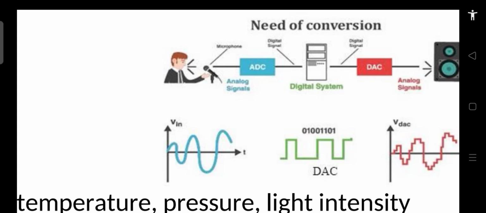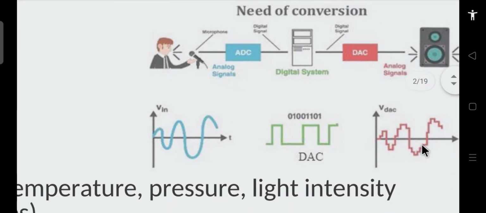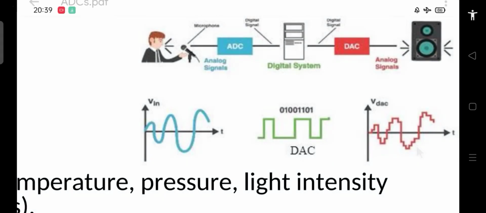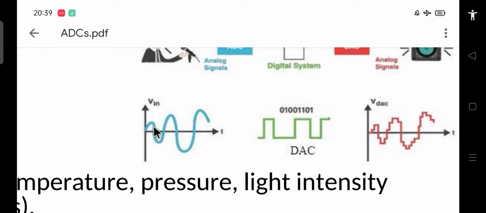a DAC. But the output which we obtain is not exactly the same as the input applied. The input which we applied here was analog in nature, having different frequencies. With the help of the ADC we convert it into bit streams.